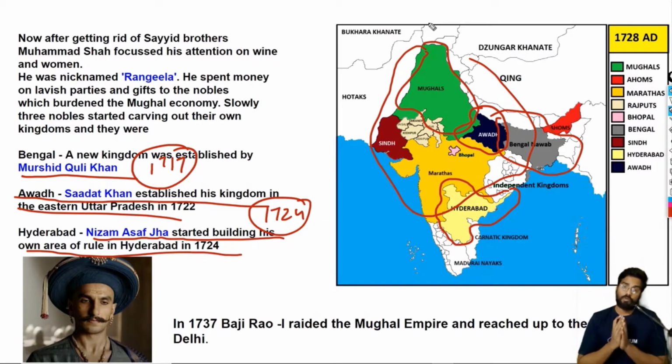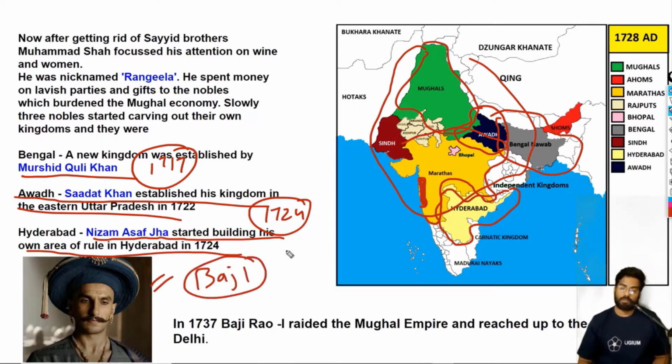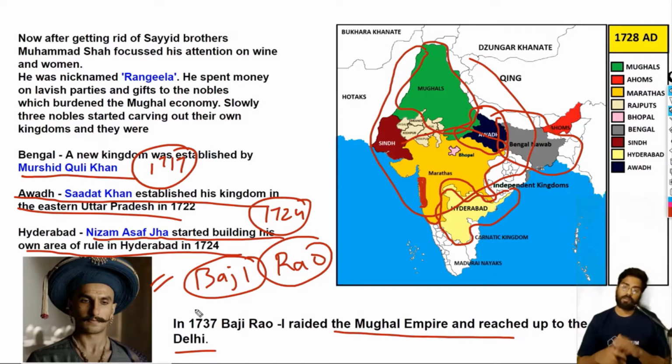Now came the most dangerous thing during these times for the Mughal empire, the people called the Marathas. As you can see, earlier the Maratha kingdom was a small state, only up to here. Now they have expanded. They were threatening the Mughal emperors, and Baji Rao, whom we will study later, raided the Mughal empire and reached up to the gates of Delhi.